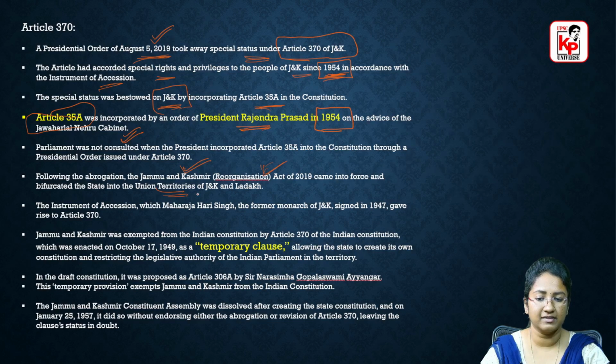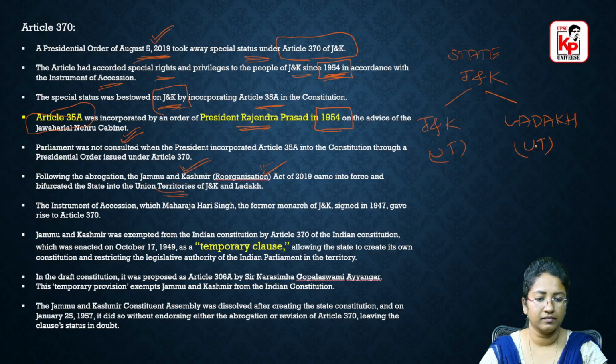So following the abrogation or dilution of this article, the Act of 2019 came into force and bifurcated the state into the union territories of Jammu and Kashmir and Ladakh. So till then, Jammu and Kashmir was a state. After the 2019 presidential order, it became the Union Territory of Jammu and Kashmir and the Union Territory of Ladakh, right?